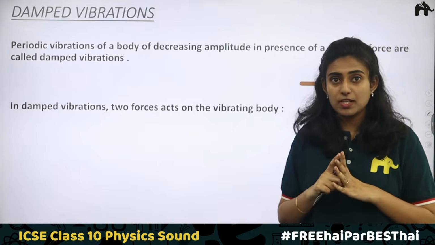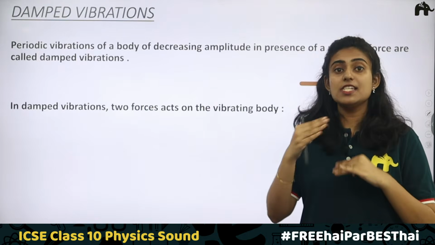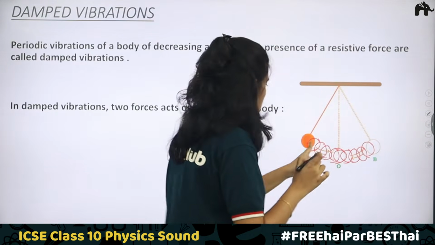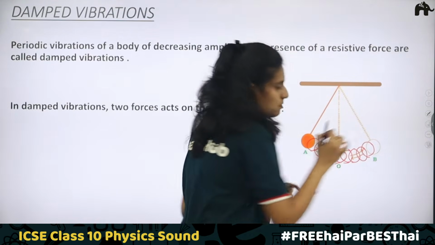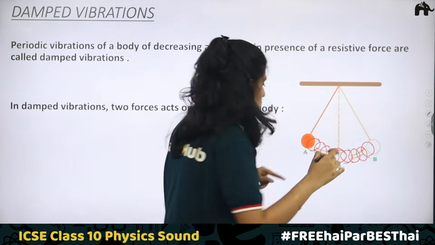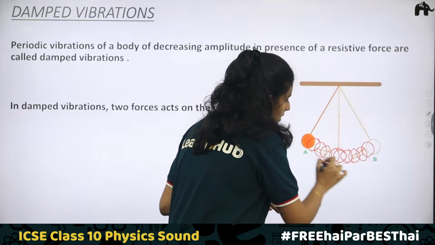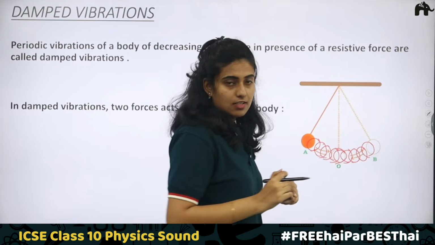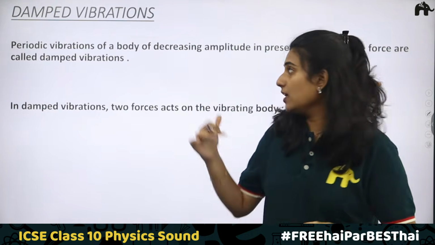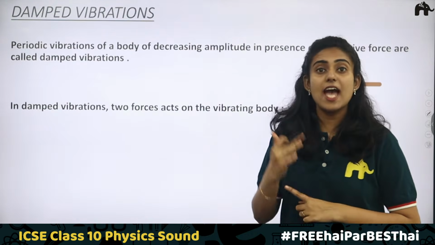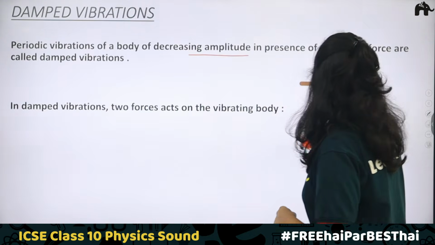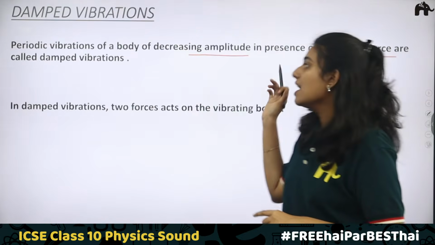Here what actually happens? With change in time, the amplitude is decreasing. Just look here. This is the maximum amplitude in the first vibration. Next, what is happening? The displacement is decreasing, that is, the amplitude is decreasing in these cases. So when the amplitude decreases, you can call it damped vibrations. Periodic vibration of a body of decreasing amplitude in presence of a resistive force is called damped vibration.